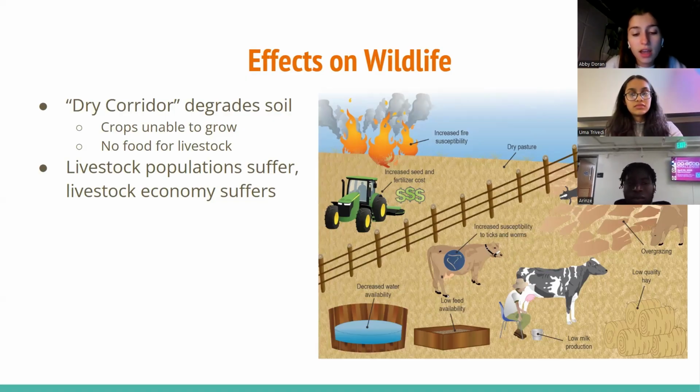Without usable grass, the hay becomes low quality, which will make it harder to make feed available for the cows instead of grass. Along with overgrazing, the livestock animal deaths, and low food and water availability, livestock also produce less milk. This diagram also shows the threat of fires when soil is degraded.